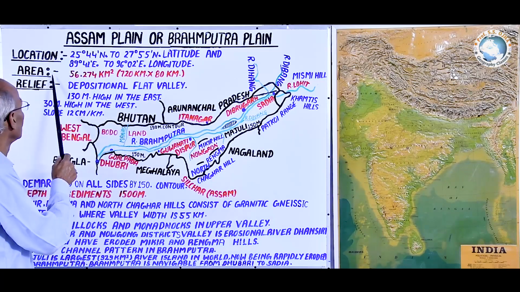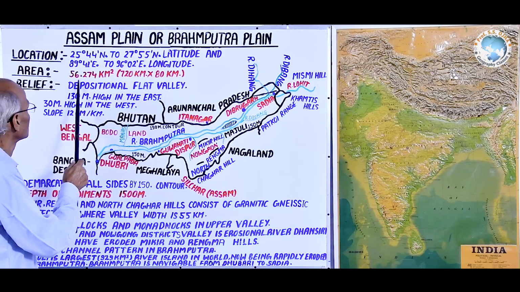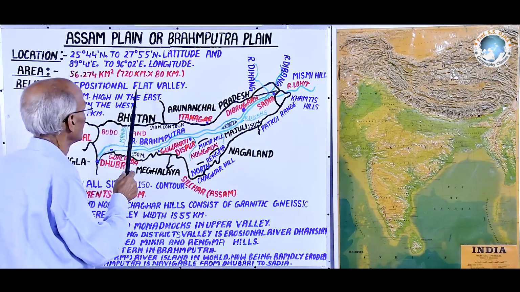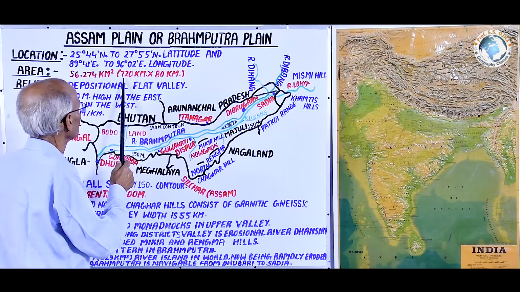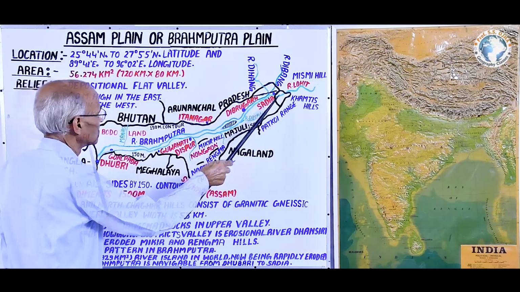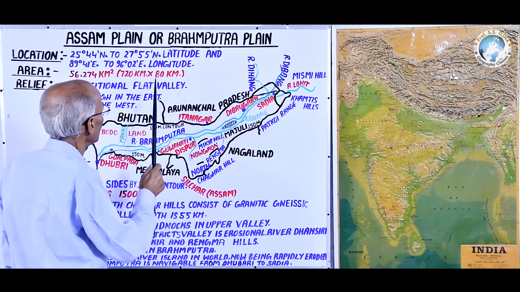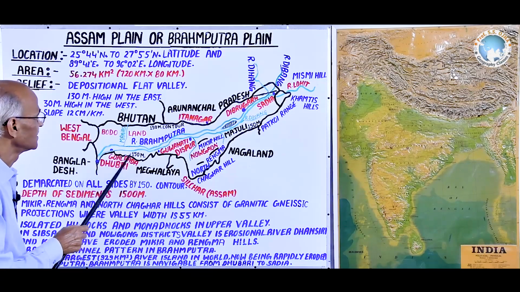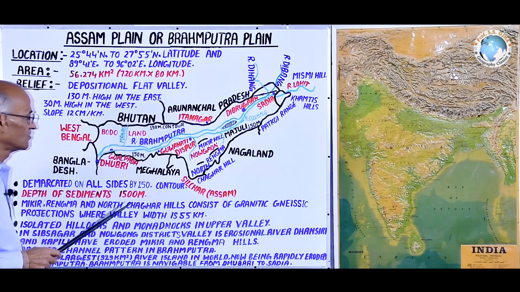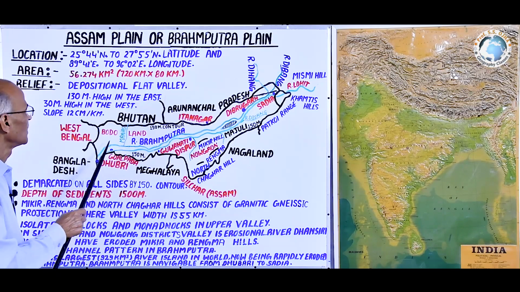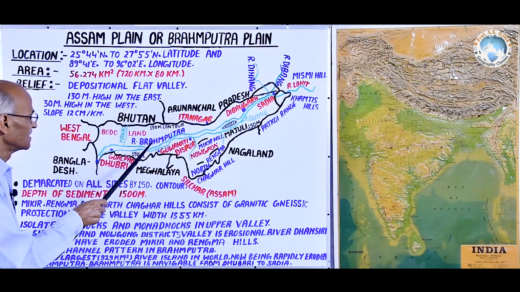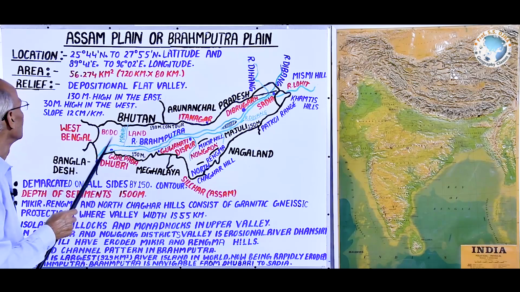Now its area is 56,274 square km, the extent of which is 720 km east to west and 80 km in width. It is also important to note that only the Assam state falls in this Brahmaputra plain.